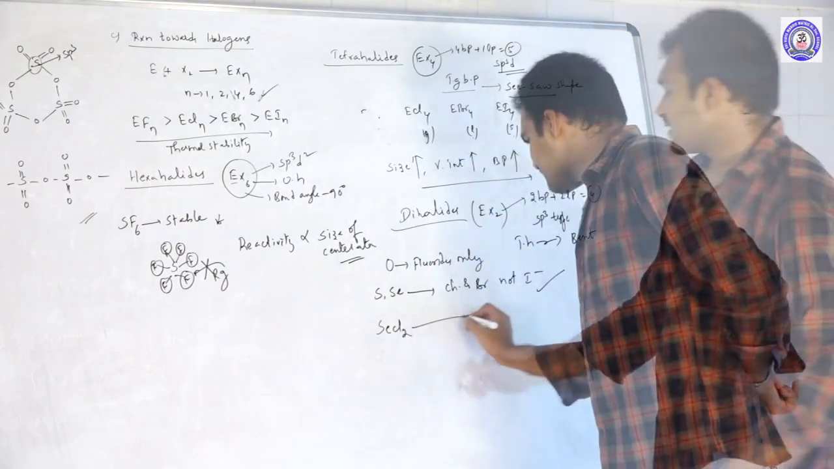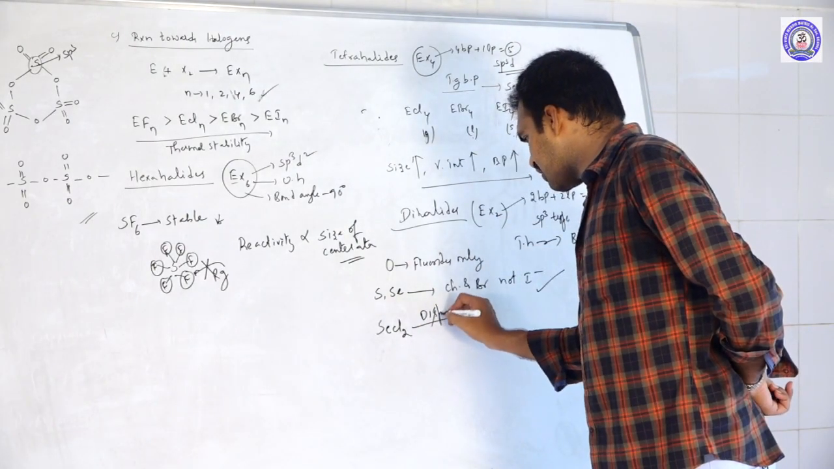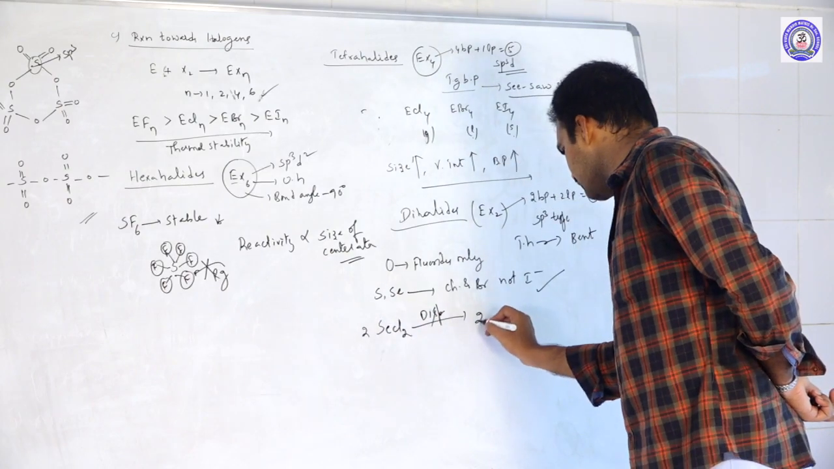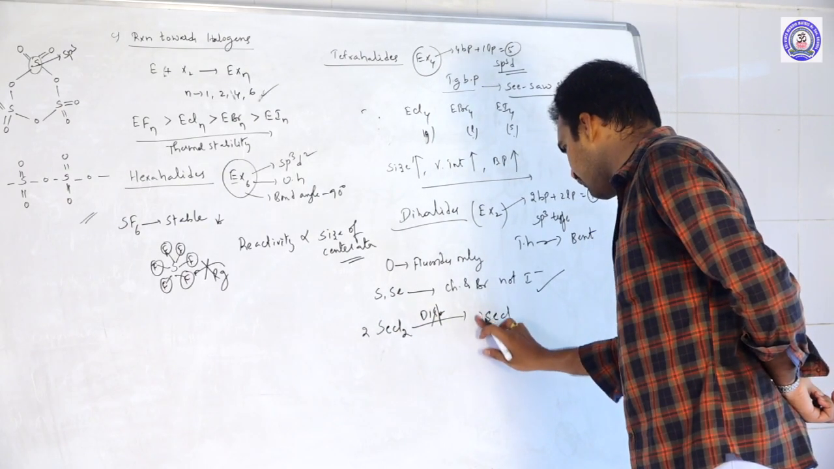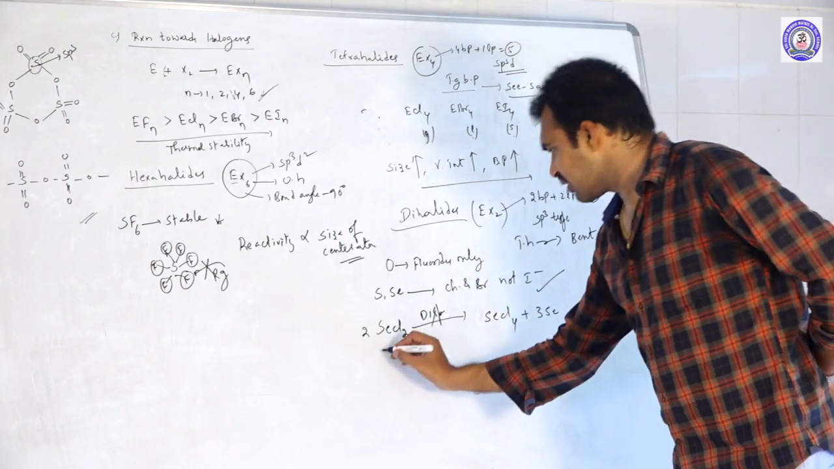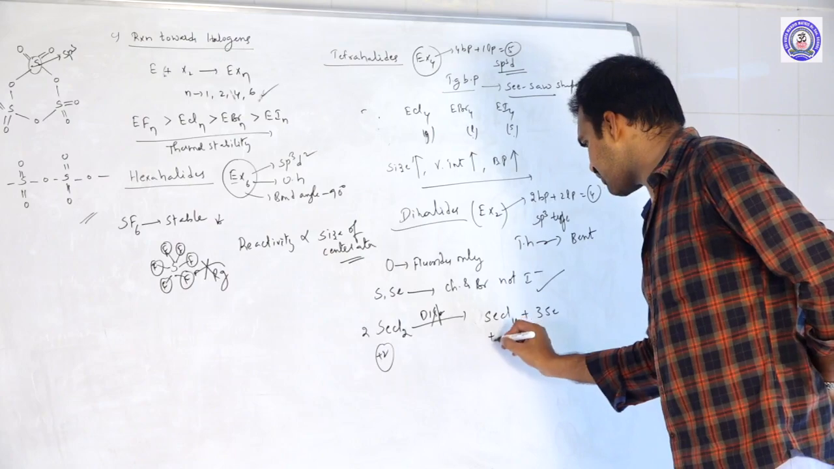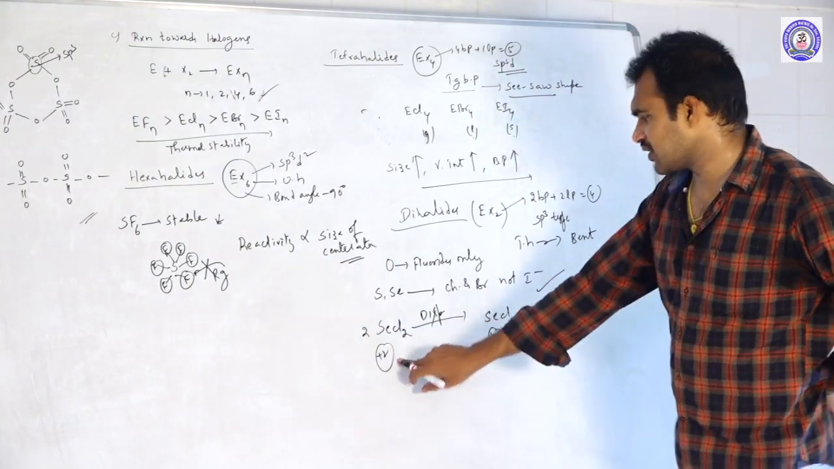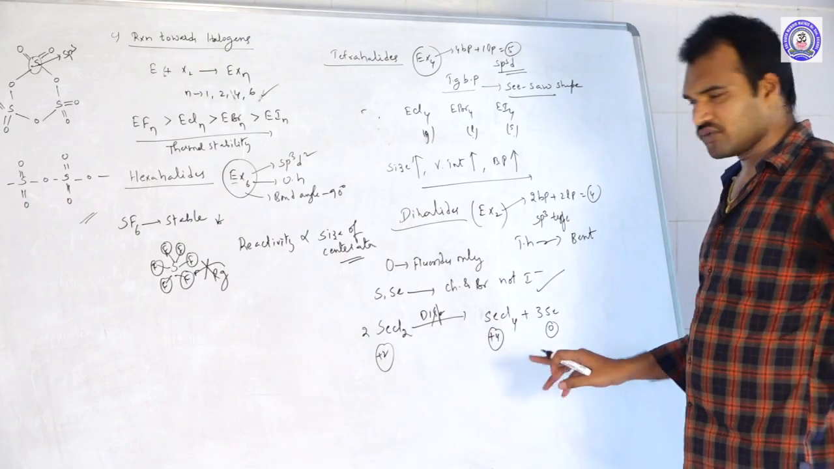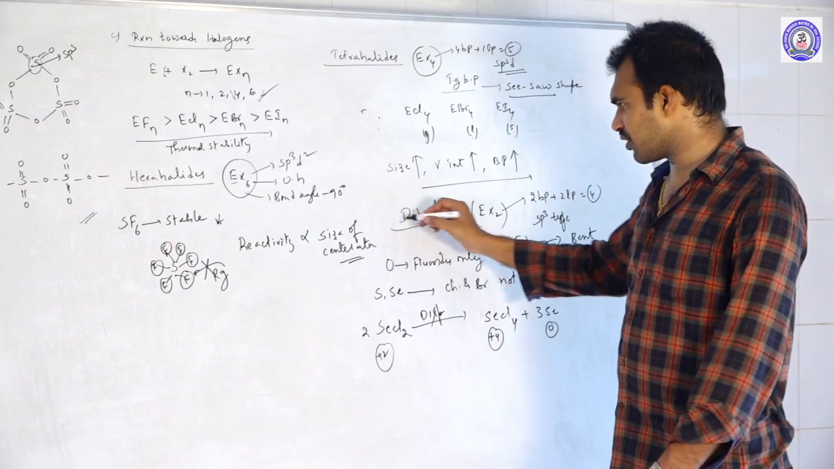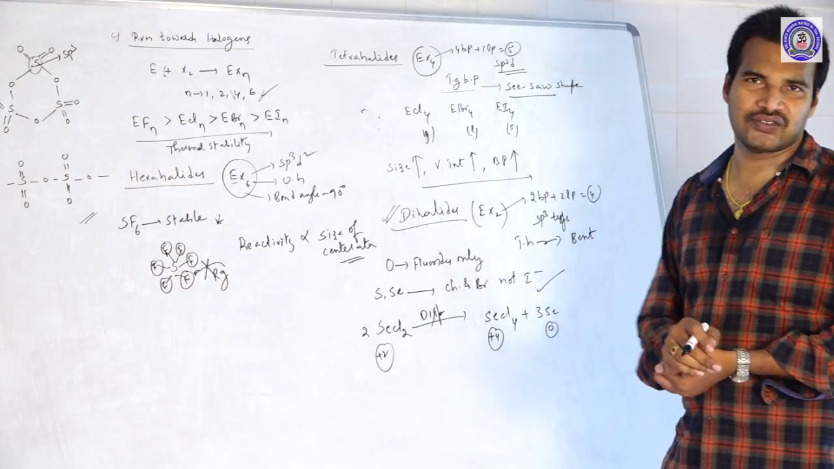SeCl2 undergoes disproportionation, and it becomes SeCl4 plus Se. Here, this is in +2 oxidation state, +4 oxidation state, and 0 oxidation state. So +2 becomes +4, and +2 becomes 0. So it is undergoing disproportionation reactions. These are the points you should remember in case of dihalides.